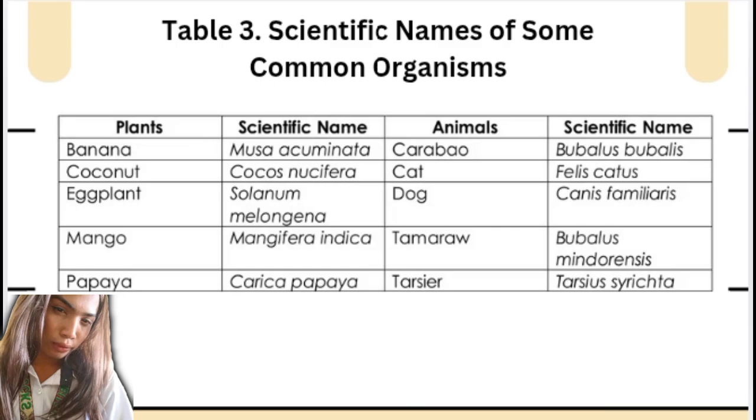The animals are carabao, cat, dog, tamaraw, and tarsier. Their scientific names are Bubalus bubalis, Felis catus, Canis familiaris, Bubalus mindorensis, and Tarsius syrichta.